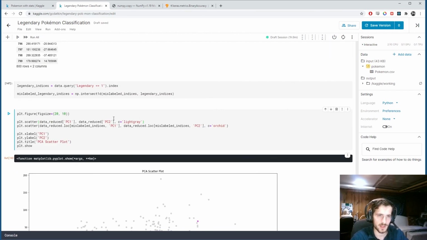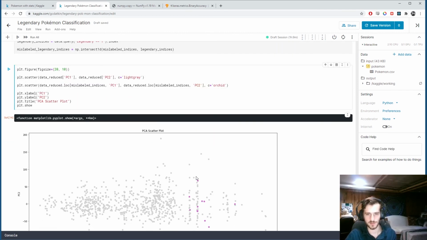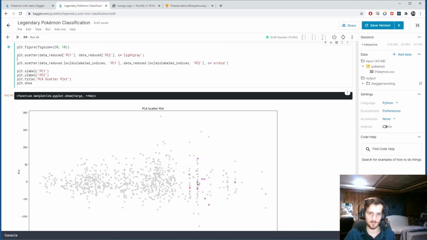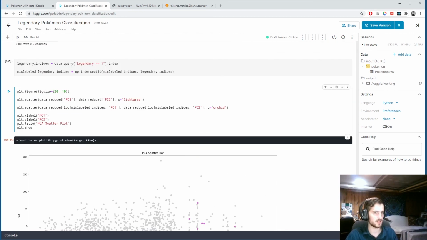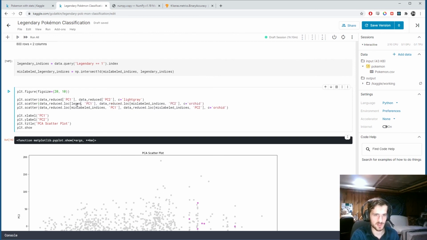Alright, and now we can create these 2 new ones. One I'm going to put between the two. This will be the legendaries. It's because I still want the misclassified ones overlaid on top, right? So this will be similar to this thing, except instead of mislabeled indices, we're doing legendary indices.